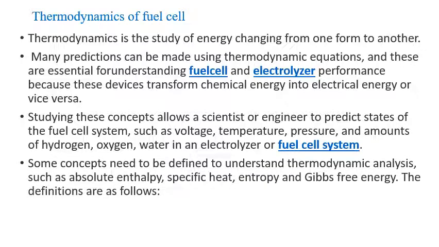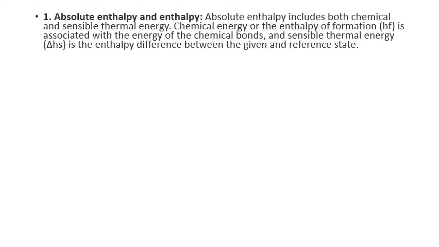Some concepts need to be defined to understand the thermodynamic analysis, such as absolute enthalpy, specific heat, entropy, and Gibbs free energy. These are the important parameters that have to be taken care of while talking about the thermodynamics of fuel cells. So, what is meant by absolute enthalpy?